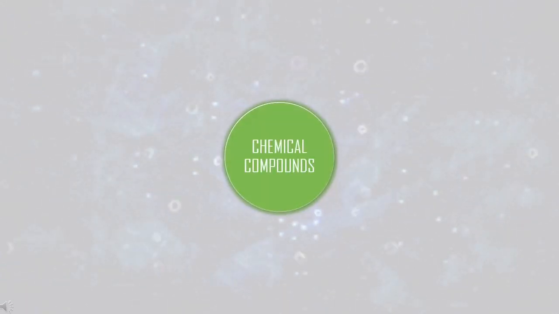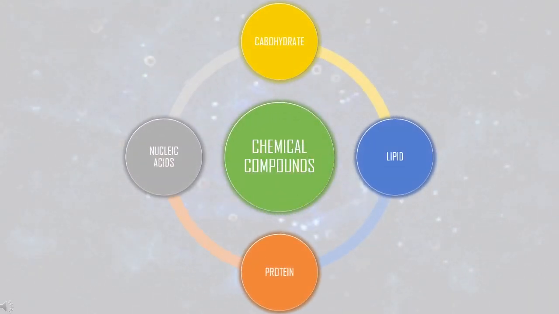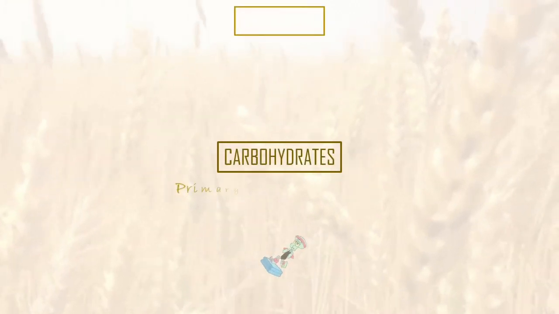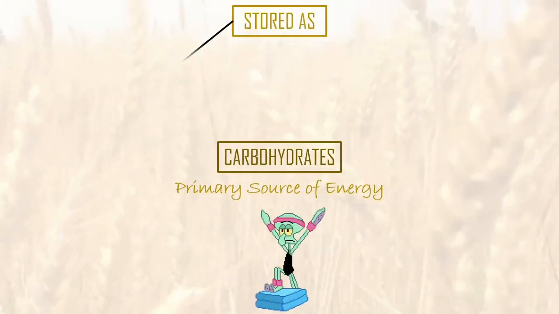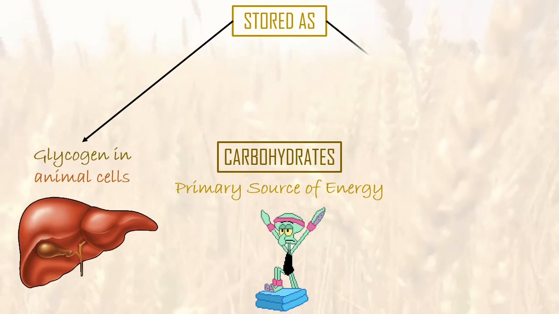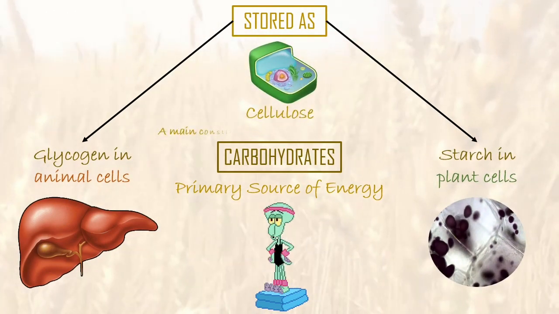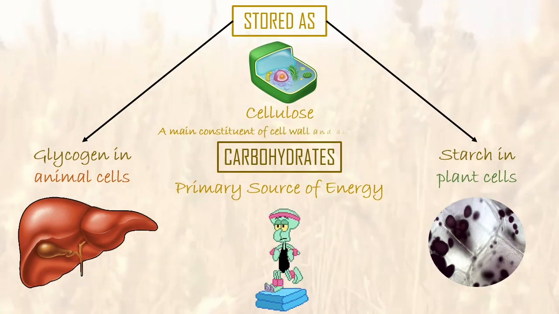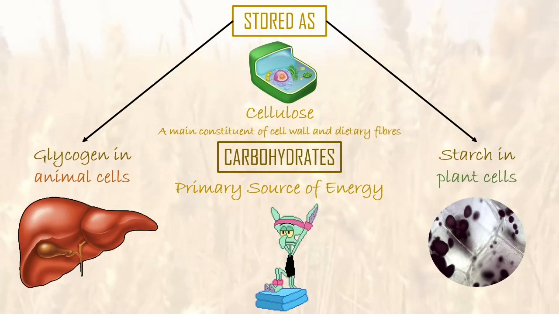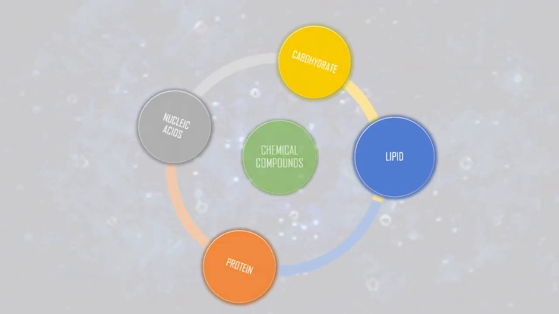As mentioned, the main chemical compounds in the body are carbohydrates, lipids, proteins, nucleic acids, and water. Now, carbohydrates. As we all have known since we were 3, it is the primary source of energy. It is stored as glycogen in animal cells and starch in plant cells. In addition, cellulose, a type of carbohydrate, is the main constituent of the cell wall of plant cells and dietary fibers.